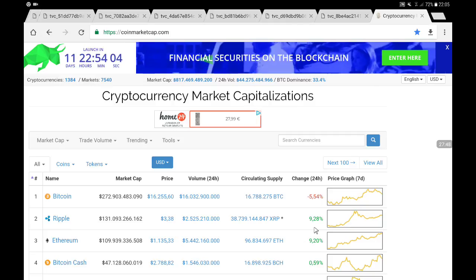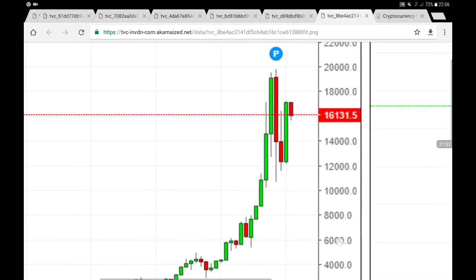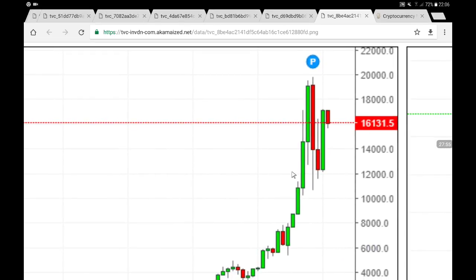So now let's have a look at trading and what we can see. Take a look over here at Bitcoin. $20,000, then falling close to $10,000, and now gaining back momentum, and we are clearly going back towards $18,000. But now we are beginning the week with a little bit of weakness.